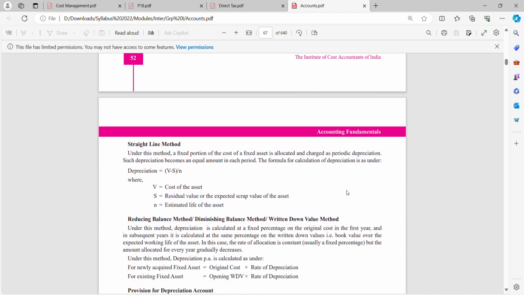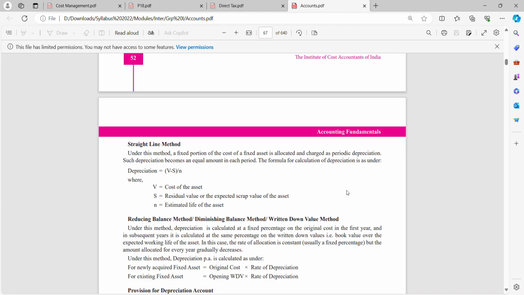First one is the straight line method. Under this method, a fixed portion of the cost of a fixed asset is allocated and charged as periodic depreciation. Such depreciation becomes an equal amount in each period. The formula for calculation of depreciation is as under.